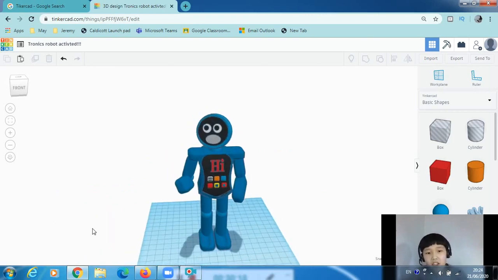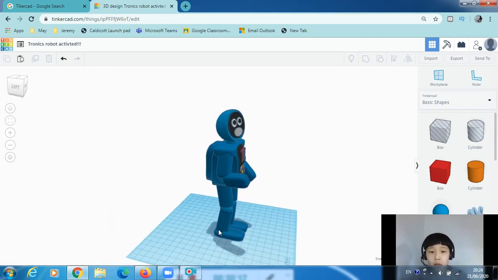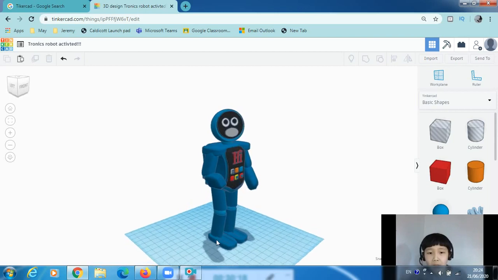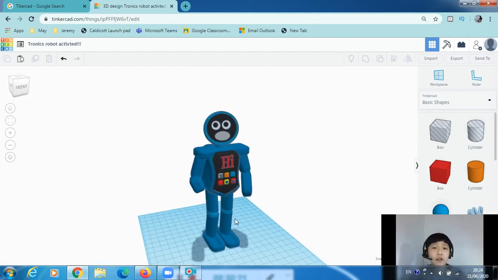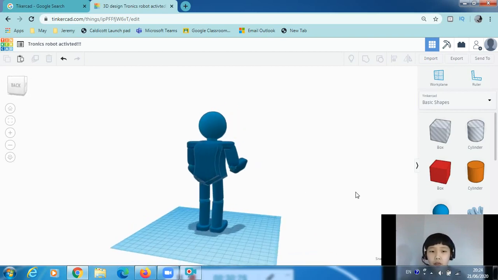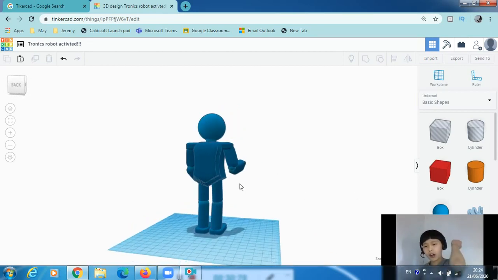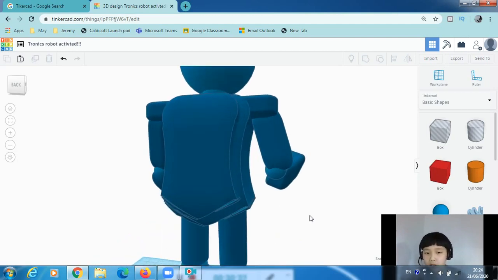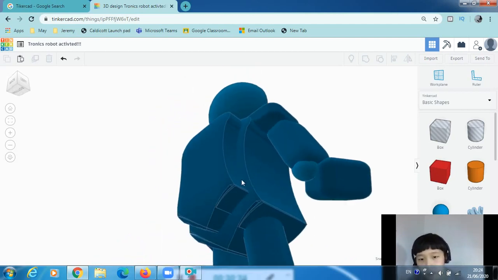Now we've paid attention to every single detail and made every single component possible. Because like in a real robot, you wouldn't see just an arm floating there. There has to be something that joins those two. Now I'll use the sphere to join them.